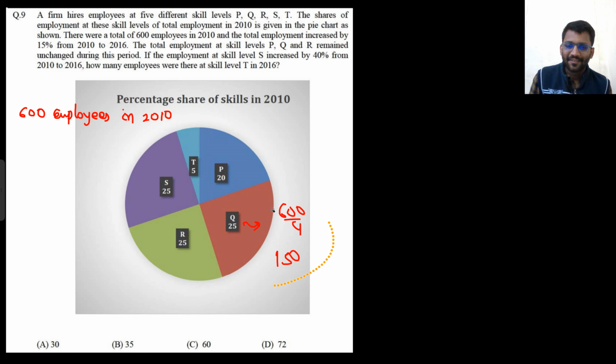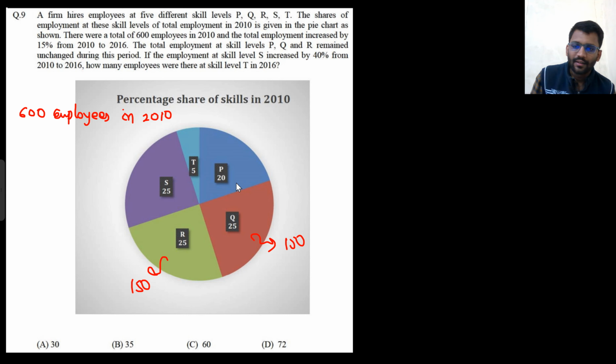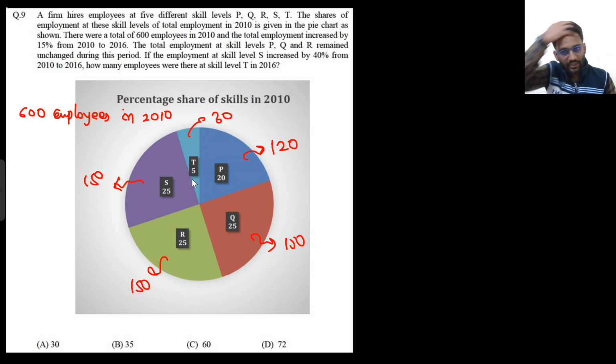150 of them were having the skill Q. 150 of them were having the skill R. And 20%, that means 120 of them were having the skill P. And 25%, again 150 of them were having the skill S. And 5%, that means 30 people were having skill T. So that was the chart.